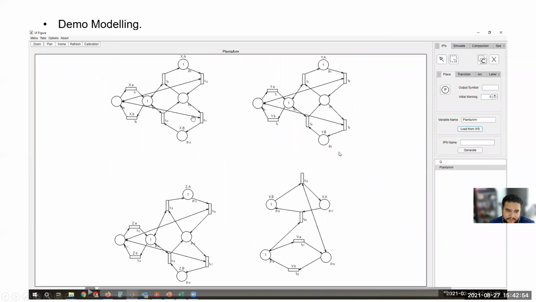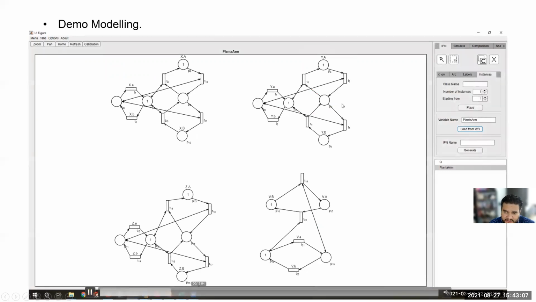In our app, we can model a Petri net directly by drawing places and transitions and connecting these nodes. And also we add labels to transitions and places. And for that, we have different tools. We can actually make instances. If we have a small model, for instance, from one actuator, we can replicate this model just to change the labels.